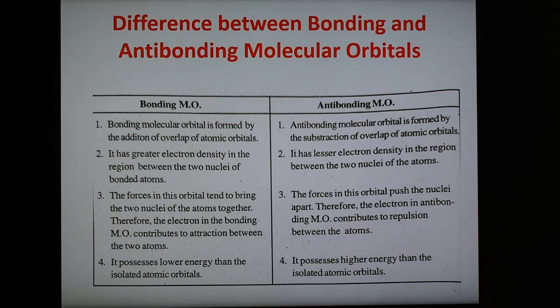And last point, already you know that the bonding molecular orbital have lower energy, antibonding molecular orbitals have higher energy. That energy level diagram already we have seen in the previous slide. So these are the 4 points of differences between bonding and antibonding molecular orbitals.